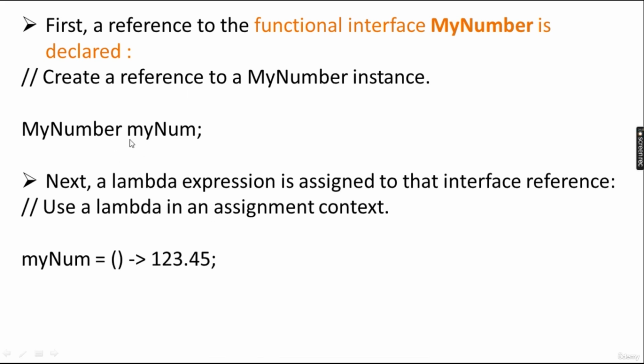So an interface reference is created; it is not an interface object. You have to remember this: an interface cannot be instantiated. This is just a reference. How to create a reference? Interface name, then the reference name, and then a semicolon. Next, the lambda expression is assigned to that interface reference like this: MyNumber myNum = () -> 123.45; So this is the lambda expression, and the equals sign assigns the result, which will be stored into this reference.